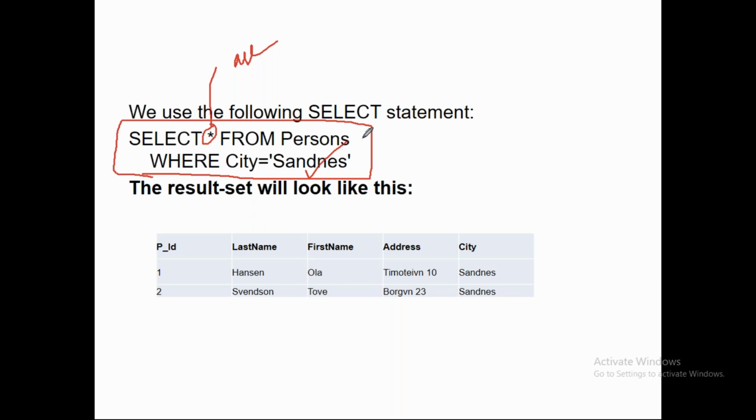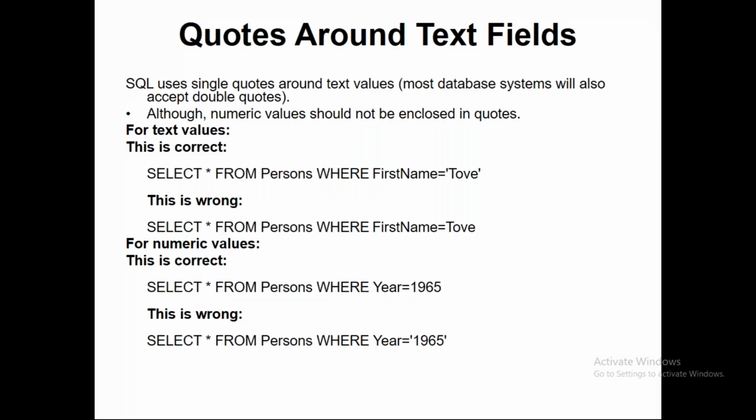What the query will do, it goes to the persons table, it queries the column city and where you see Sandnes, and since you put star, it gives you all the columns: PID, last name, first name, address, and the city. You have 5 columns, and based on your query, it will give you 2 records which satisfy the condition where city is equal to Sandnes.